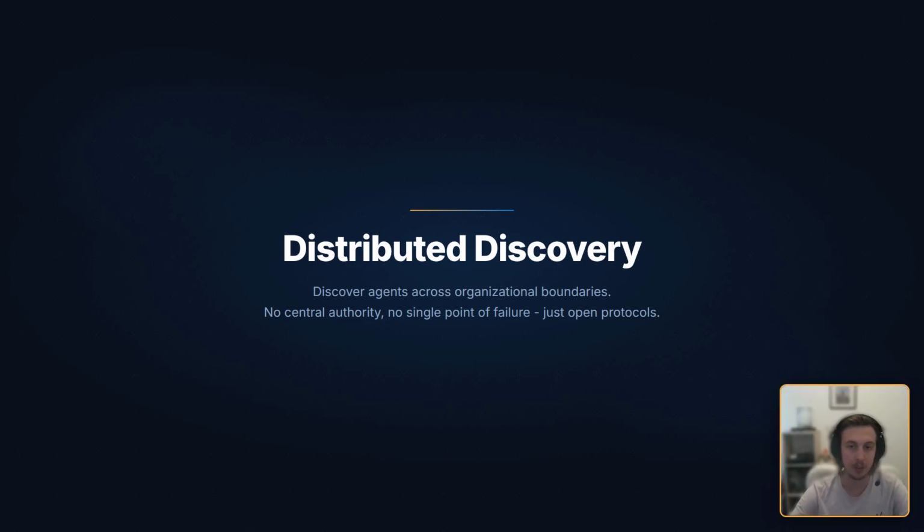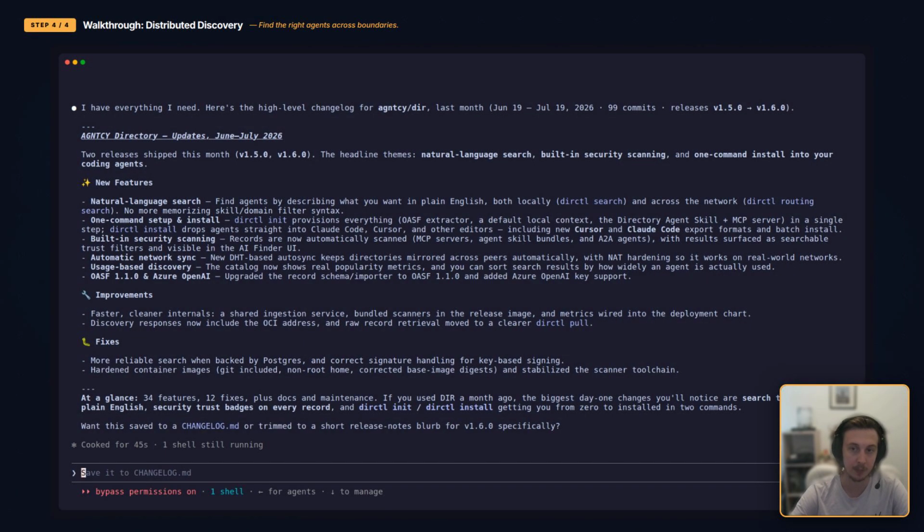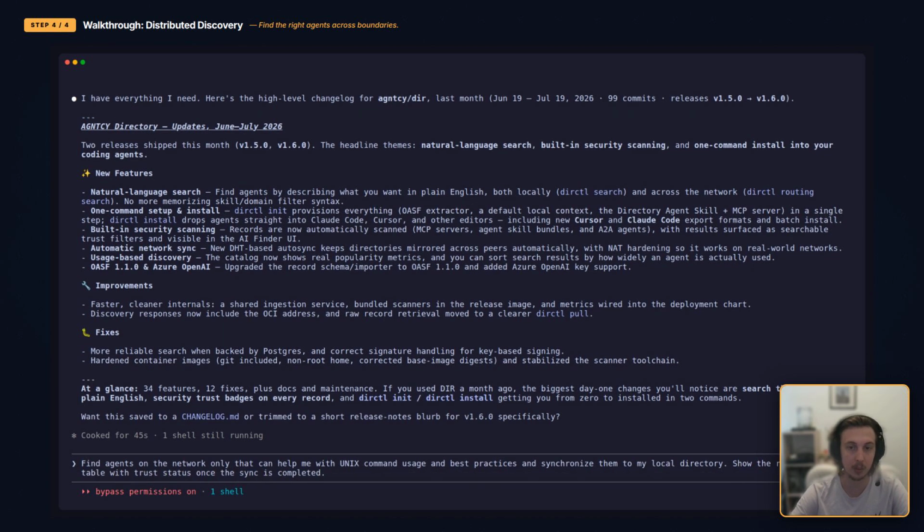Local discovery is useful when the agents you need are in your own registry. But no single registry holds everything. The agents you actually need are often published by other organizations. Distributed discovery lets you search across organizational boundaries, with the same trust guarantees and without any coordination.